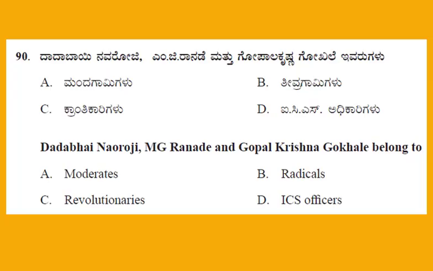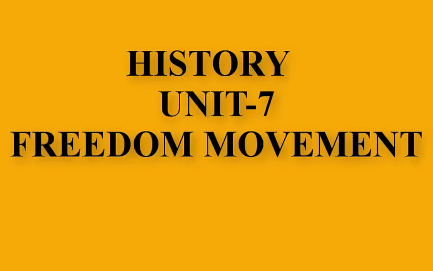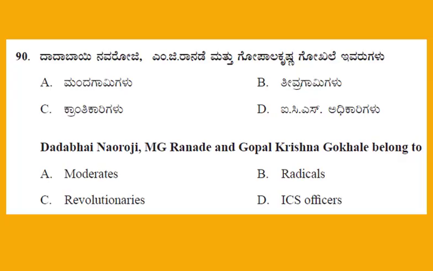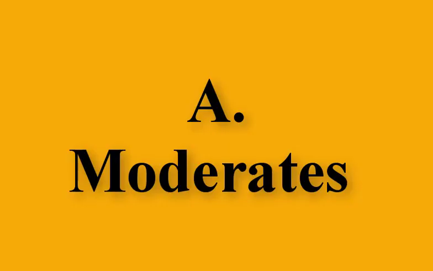Question number 90. Dadabhai Naoroji, M.G. Ranade and Gopala Krishna Gokhale belong to. This is the question from history unit number 7, freedom movement. And the four options: option A, moderates; option B, radicals; option C, revolutionaries; option D, ICS officers. And the right answer for this question: option A, moderates.